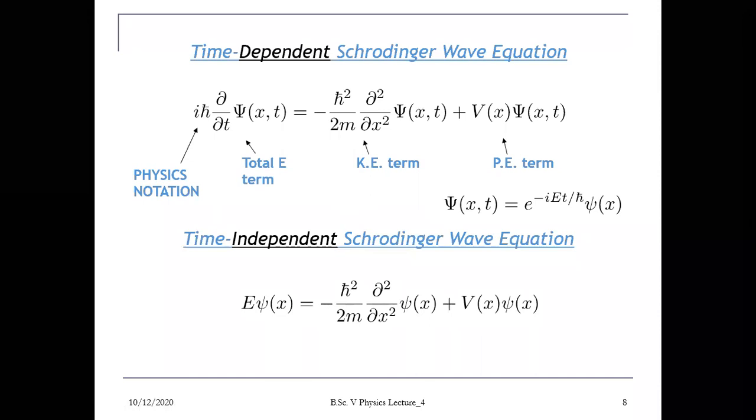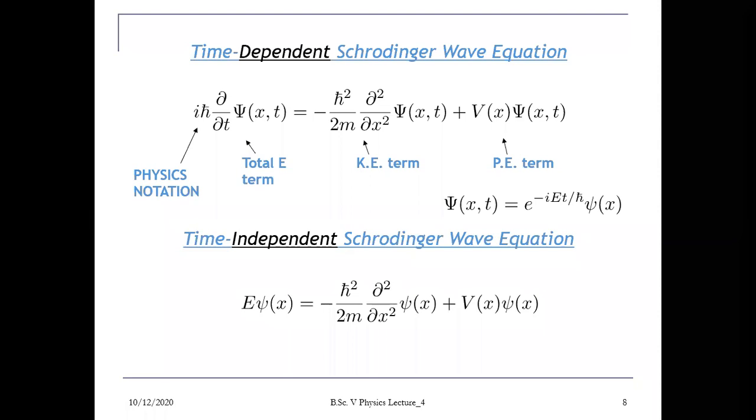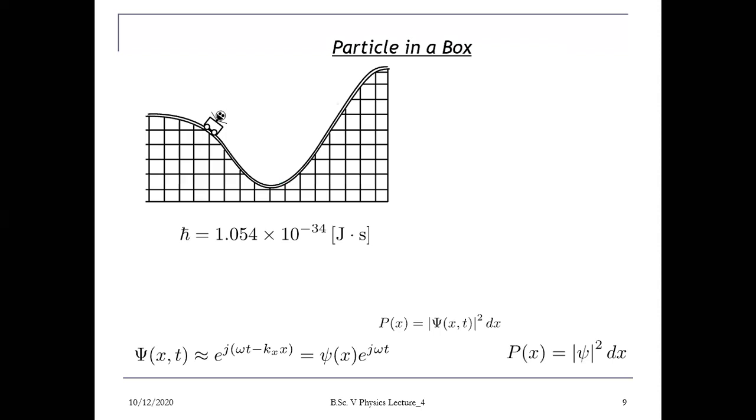The motion of the free particle is independent of time, that is, the potential is not a function of time, only a function of position. So that will be useful for the case of time independent motion of a particle, and that's why we use the time independent Schrodinger equation.